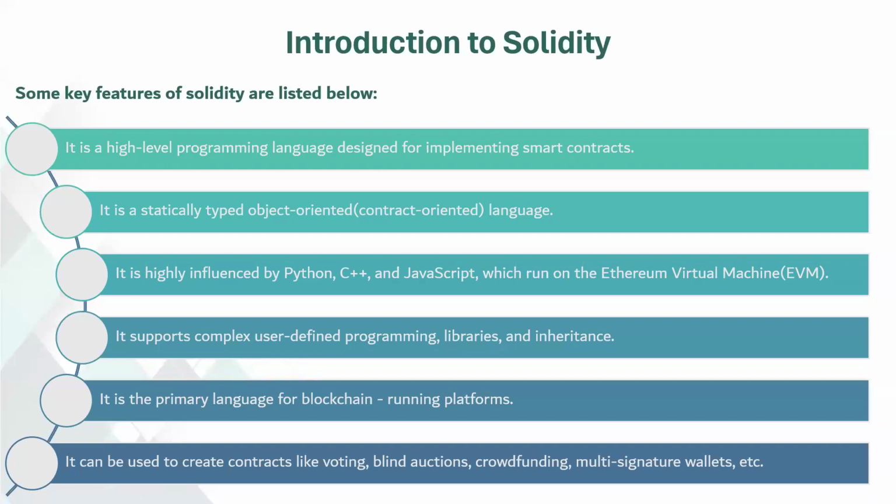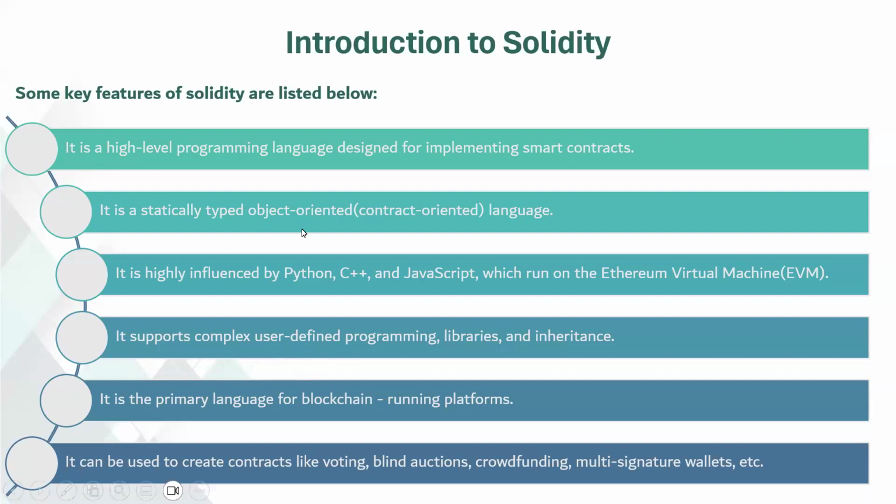The second key feature is that Solidity is a statically typed, object-oriented language, which means it focuses on contracts and their interactions. Being statically typed means that Solidity requires explicit type declaration for variables and function parameters, which enhances the reliability and security of the code.